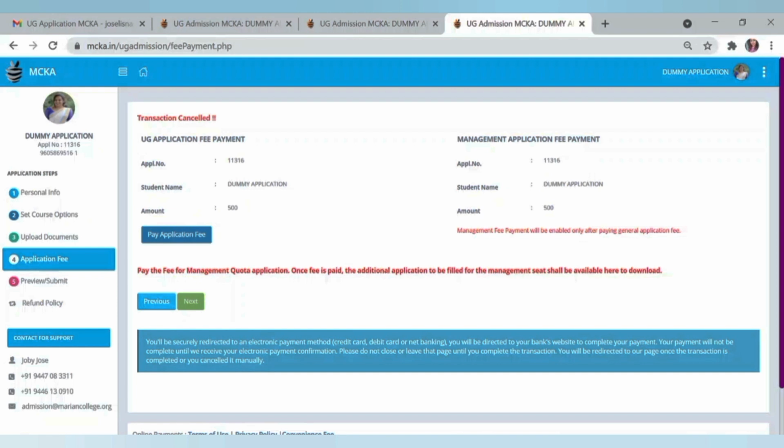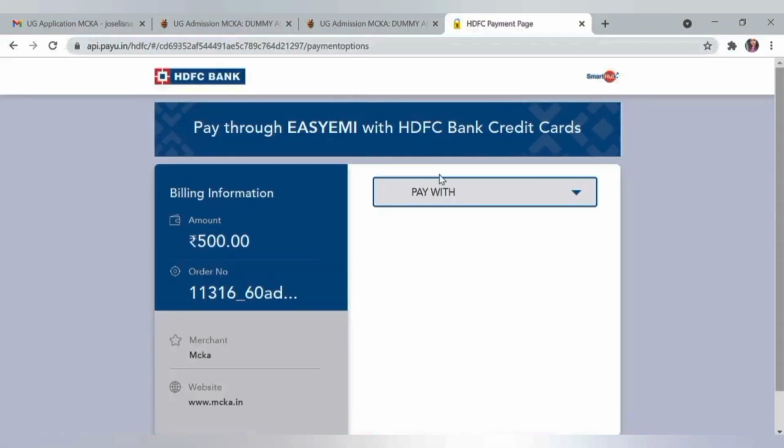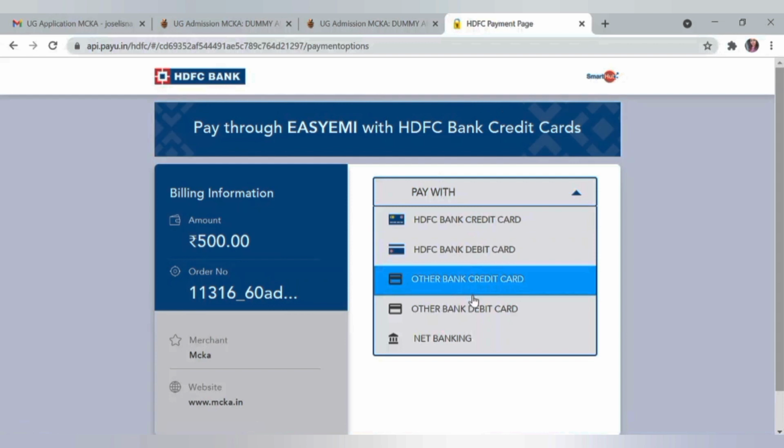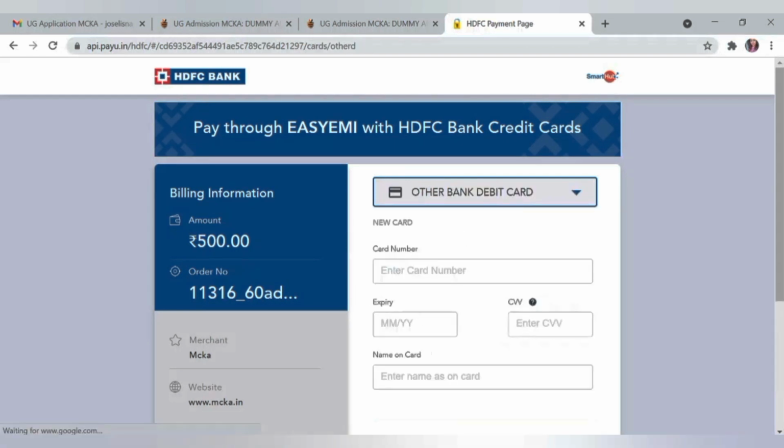You will be redirected to your page once the transaction is completed or you cancel it manually. So you can click on this pay application fee. Then you can give the necessary details. You can select the option here and provide all the information and make the payment.